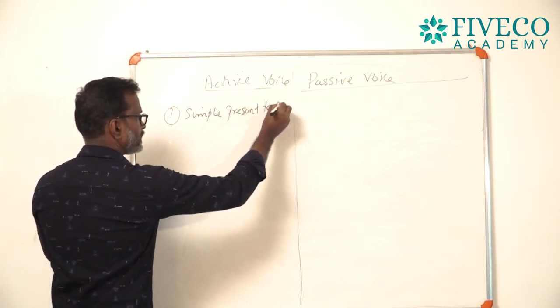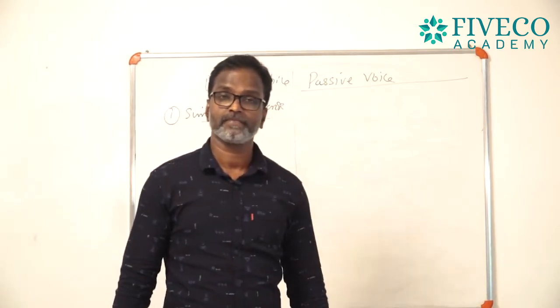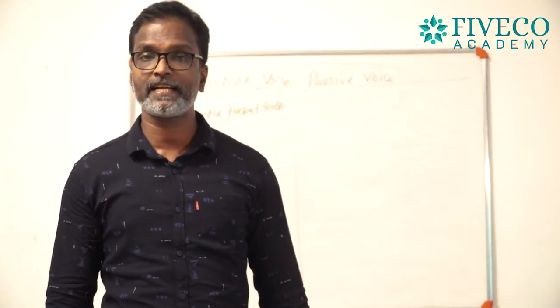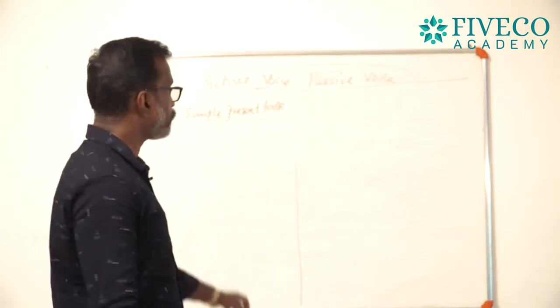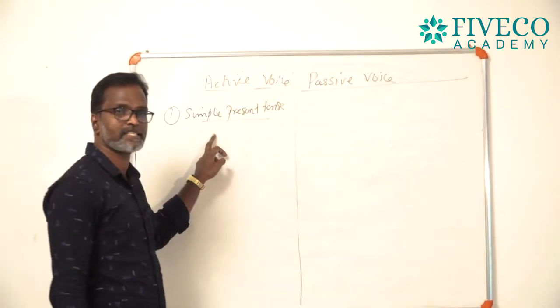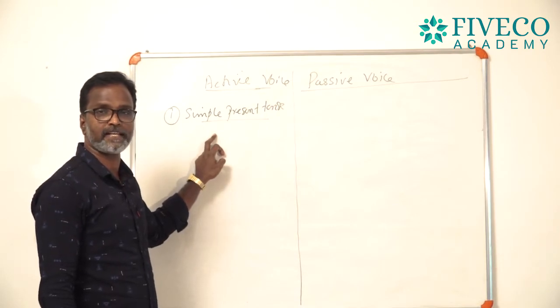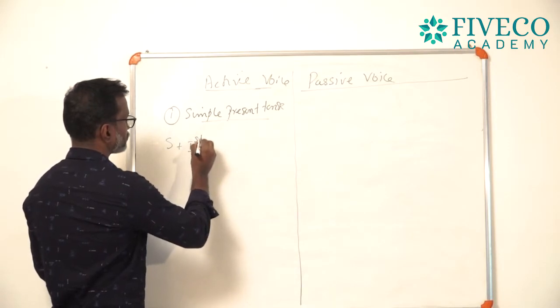Simple present tense has another name, that is present indefinite. Don't forget, simple present tense has another name, that is present indefinite. So, what is the formula of a simple present tense? The formula of a simple present tense, that is subject plus first form of the verb.